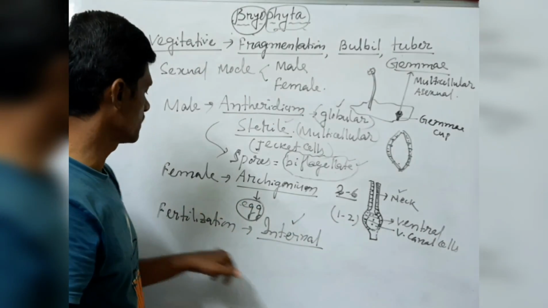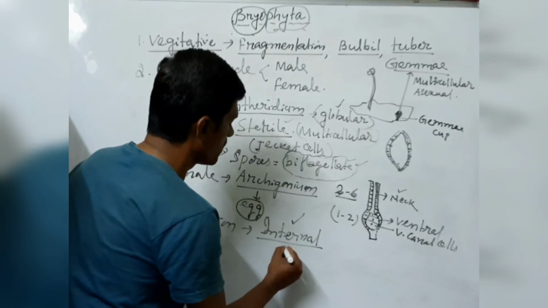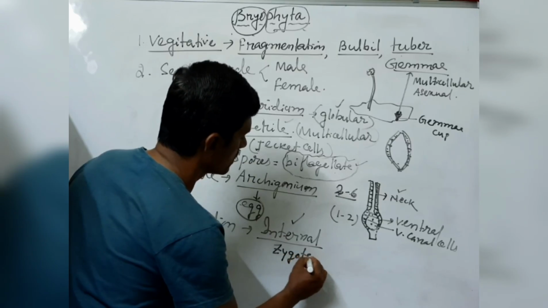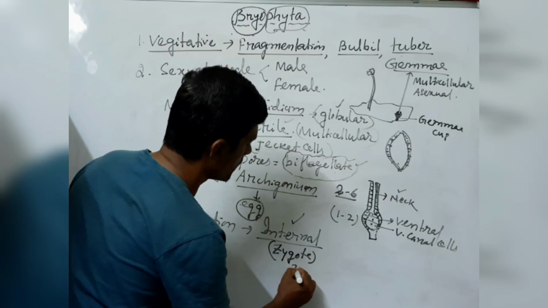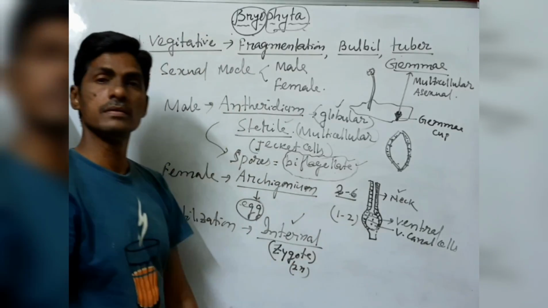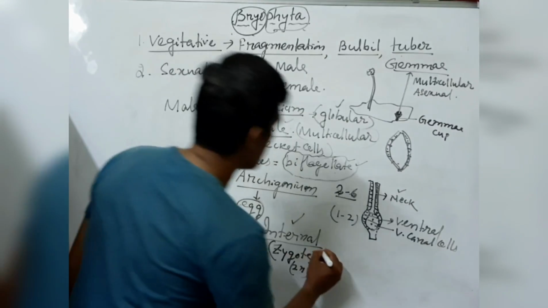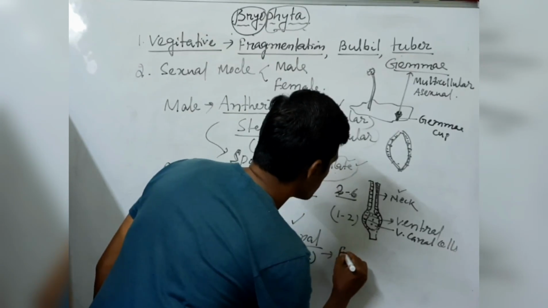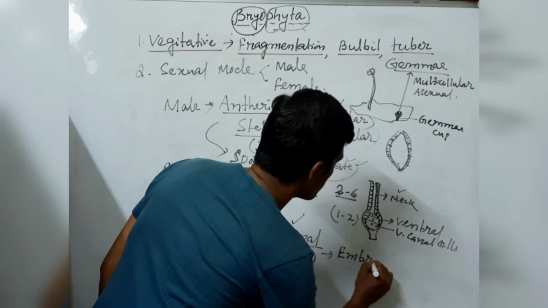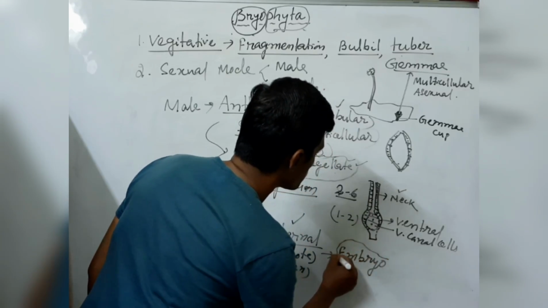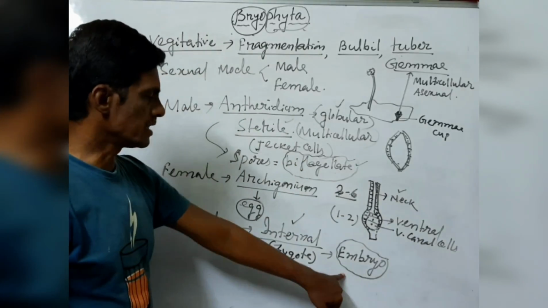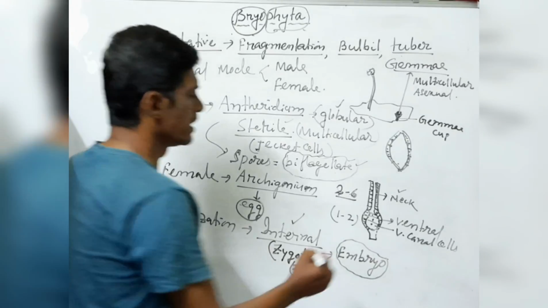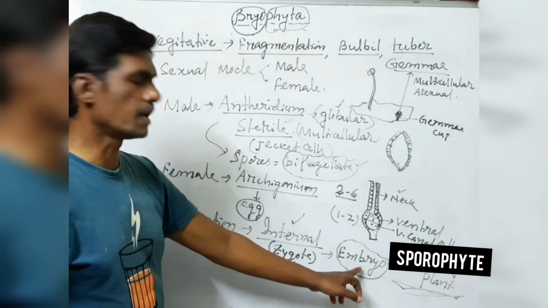After fertilization, they form the zygote. This is diploid in nature. Gametes are haploid, but the zygote is diploid. It undergoes multiplication to produce the embryo, and this embryo undergoes growth and development.